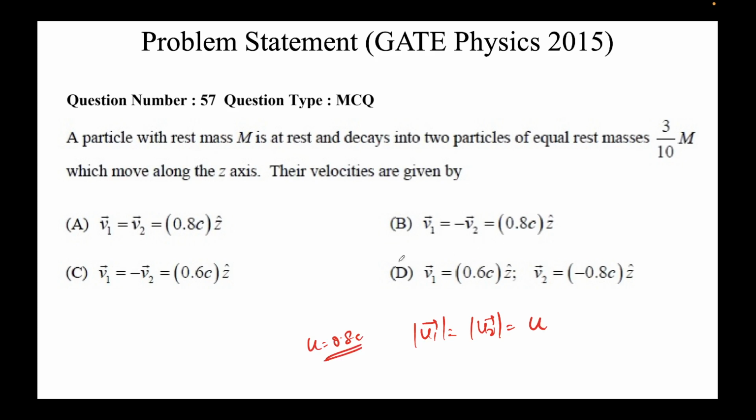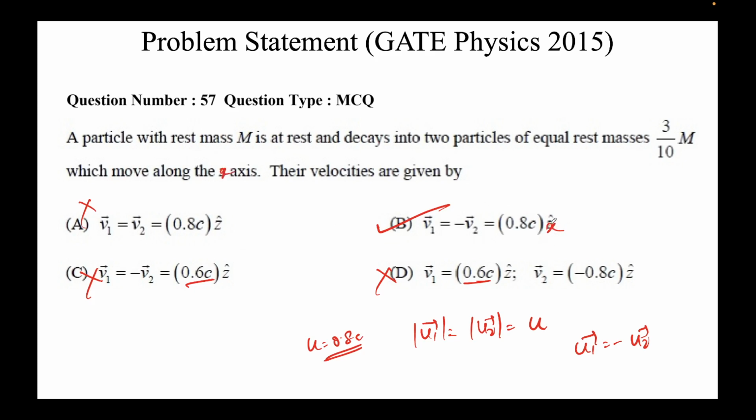So let's see the options. One of the options is 0.6 c, so this cannot be correct. The velocity had to be 0.8 c, so either A or B. And we also noticed that u1 was opposite to u2. Here the direction is the same, so this cannot be the answer. This is the answer: u1 equal to minus u2 equal to 0.8 c. Note that everything we solved was in one dimension, so instead of z you can just say x, for the general case.